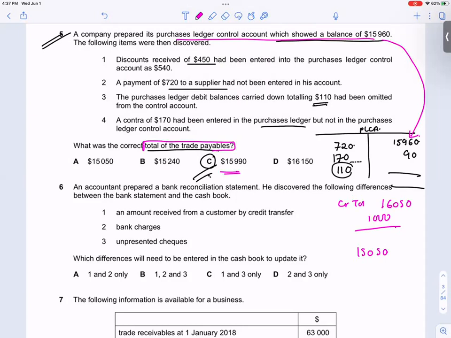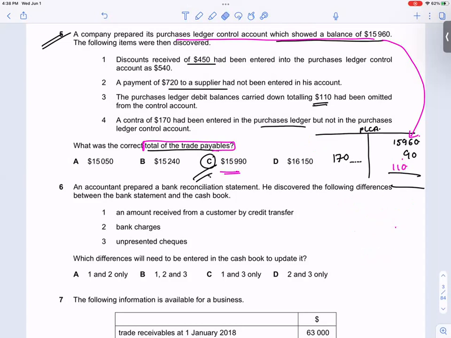Discount receipt 450. We write 450 over here. But instead I wrote 540. So I wrote how much extra over here? 90 extra. 90 reverse. This is correct. Payment of 720 to a supplier had not been entered in this account. Debit at 720. It will not come over here. It is in the supplier account. It is not in the PLC account.